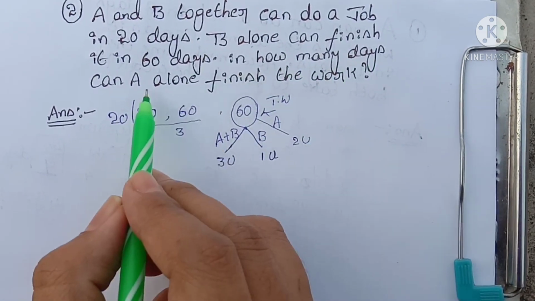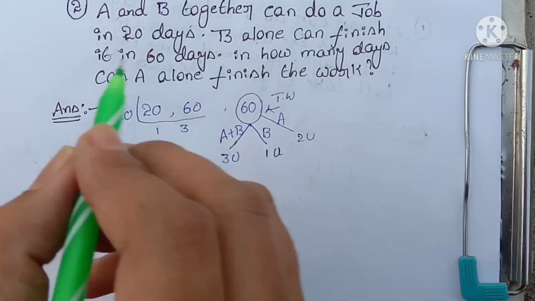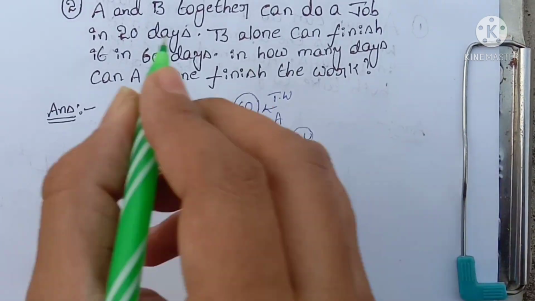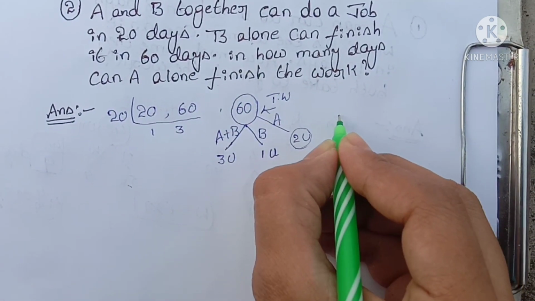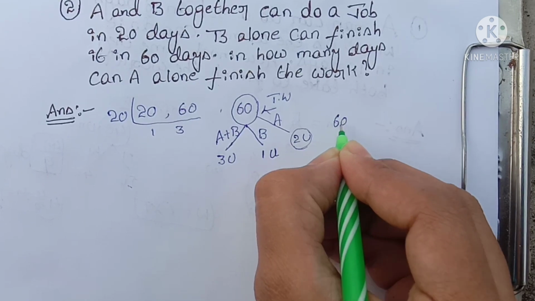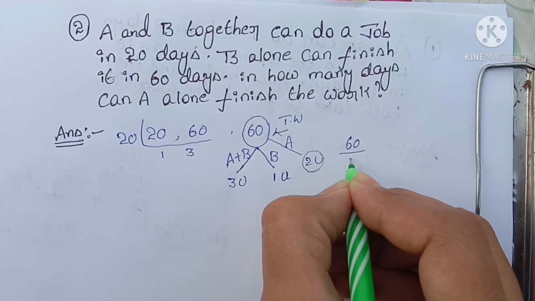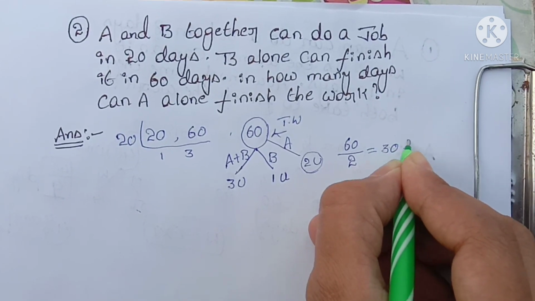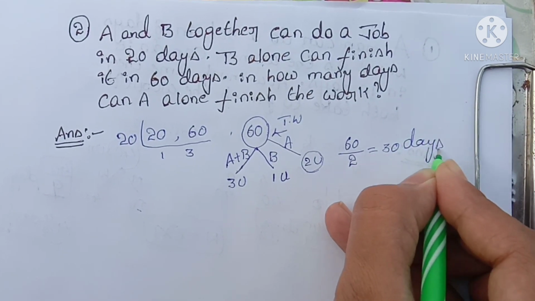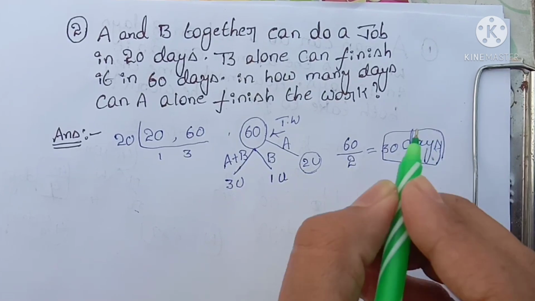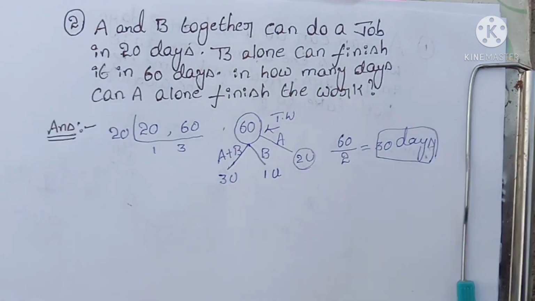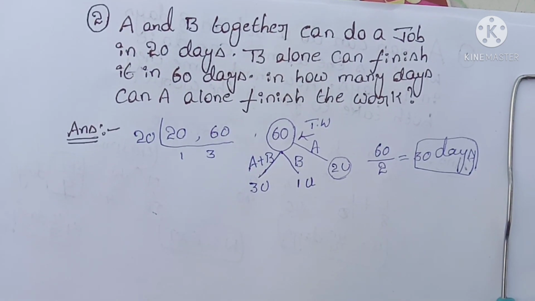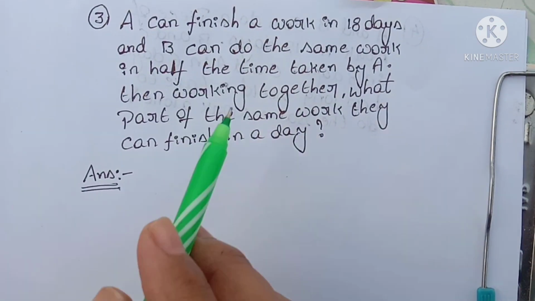In how many days can A alone finish the work? A's efficiency is 2 units. Total work is 60. How many days? Total work 60 divided by A's efficiency 2 units equals 30 days. A can do it in 30 days. Is it simple and easy? You just try it once. Let's move on to the next question.